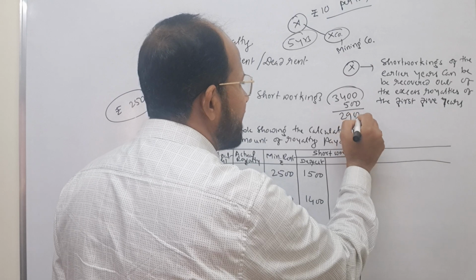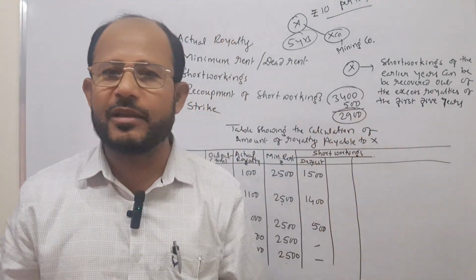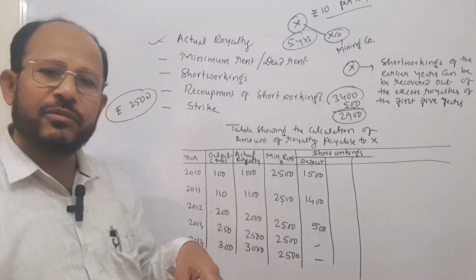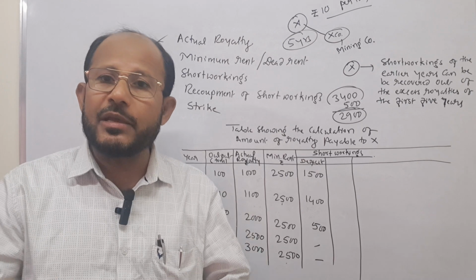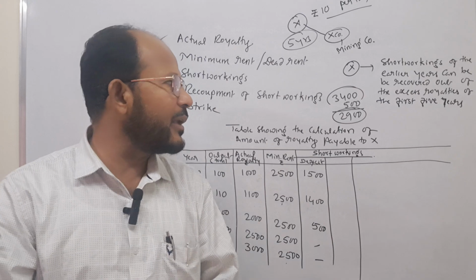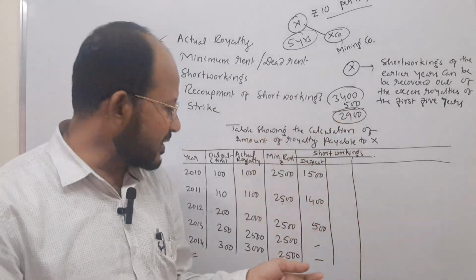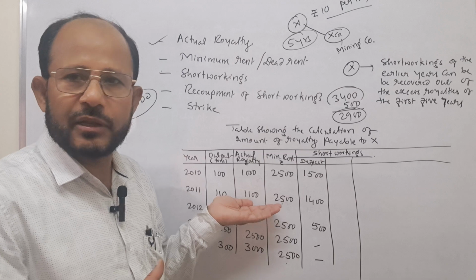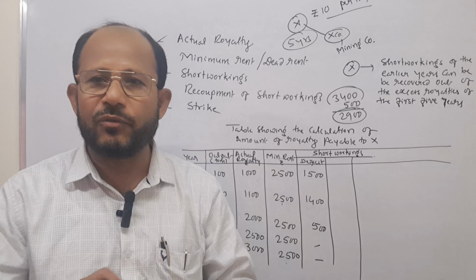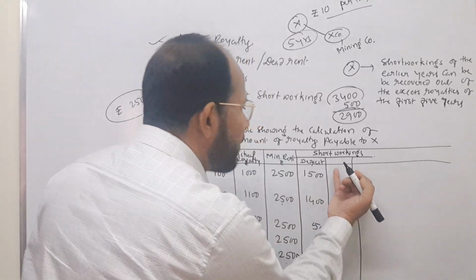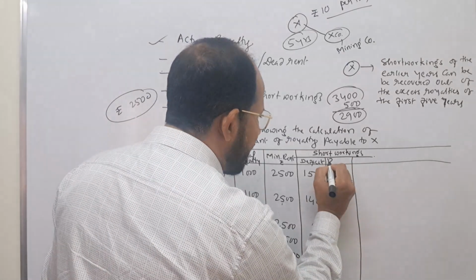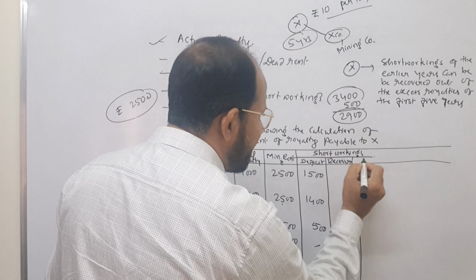If rupees 500 is recovered, 2,900 is called irrecovered short workings, because the company, because of its negligence, has not extracted more minerals, and because of that reason the company is going to face this loss. In case the company had paid more attention in the earlier years, this type of loss the company would not have faced. That is why the next important column which we are going to put in this table is the recovery column.